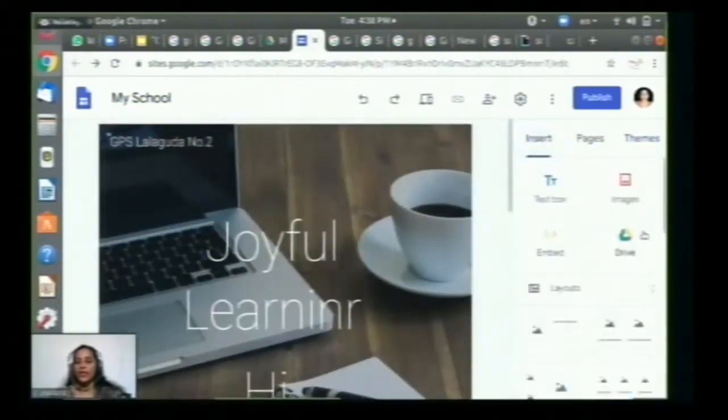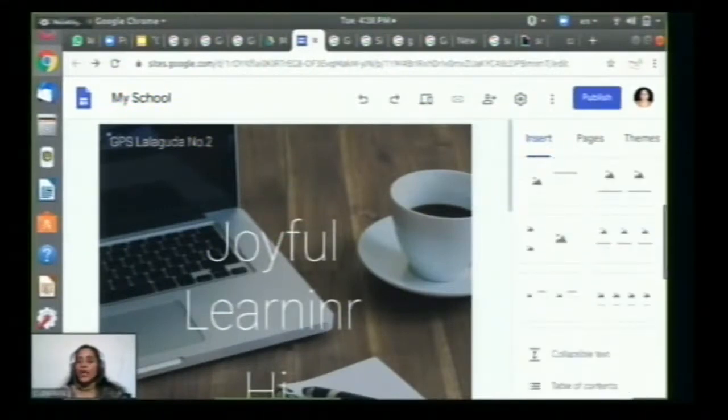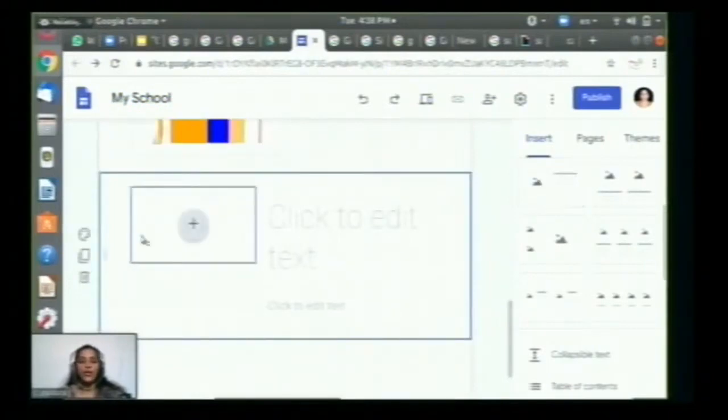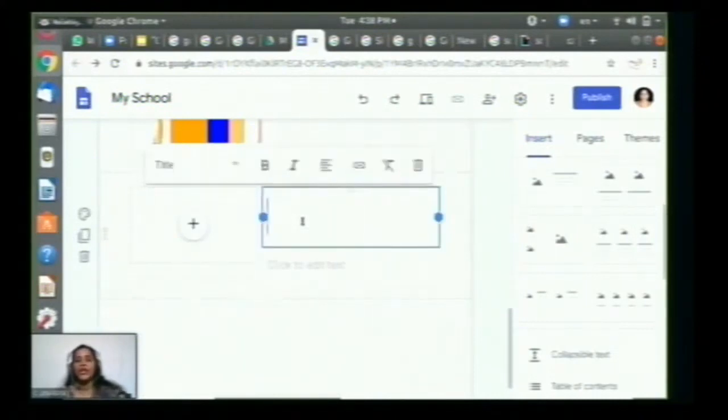And again, if I go back, you can see here some layouts. These are the layouts, four to six kinds of layouts. I'll show you, just scroll up. If you would like to give one picture and some information, I'll just click on this. You can see here one picture, and you can upload one picture here and the related information here.